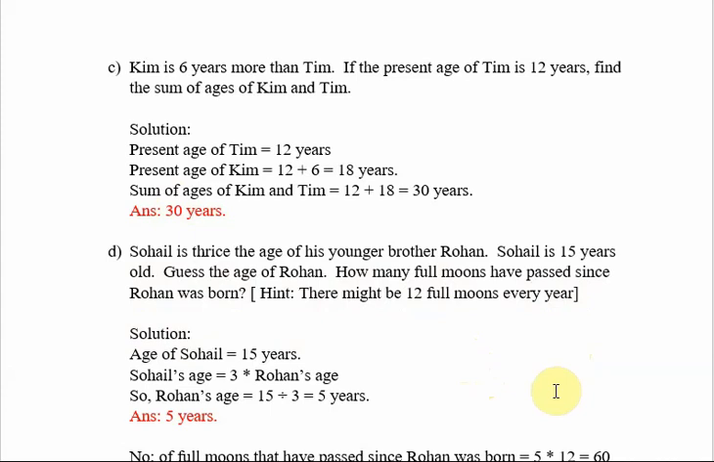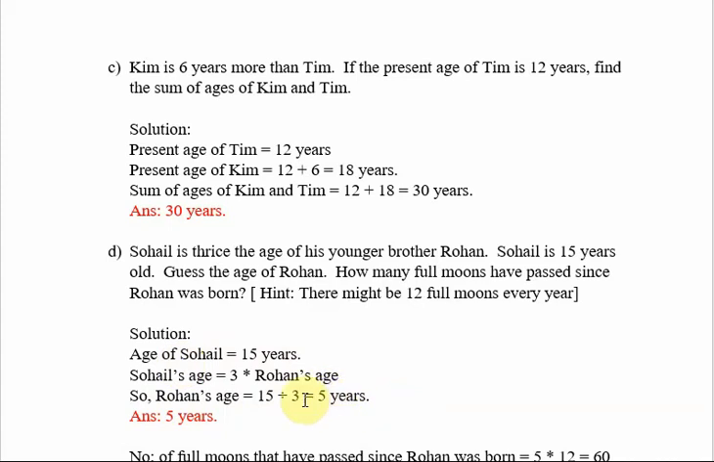So what is the age of Sohail here? The age of Sohail is 15 years. It is given, and he is 3 times the age of Rohan. So Sohail is 3 times the age of his younger brother Rohan. So the age of Sohail is 15 years, and Sohail's age is 3 times Rohan's age. So what will be Rohan's age? Rohan's age is equal to, Sohail's age is 15 years. 15 divided by 3, because Sohail is 3 times that of Rohan. So Rohan's age is equal to 15 divided by 3, that is equal to 5 years. So Rohan is 5 years.